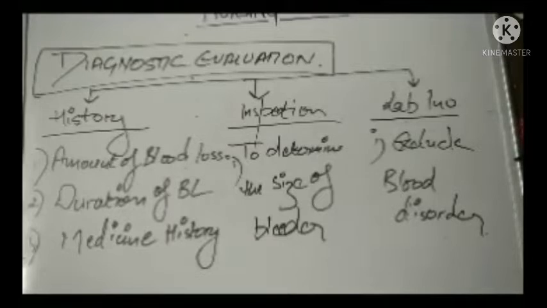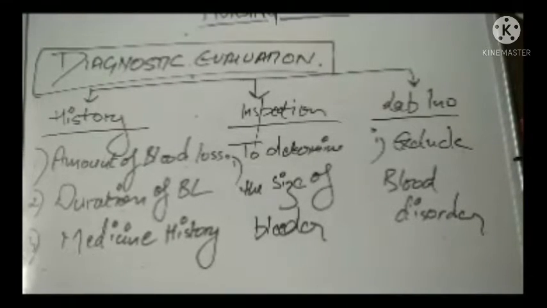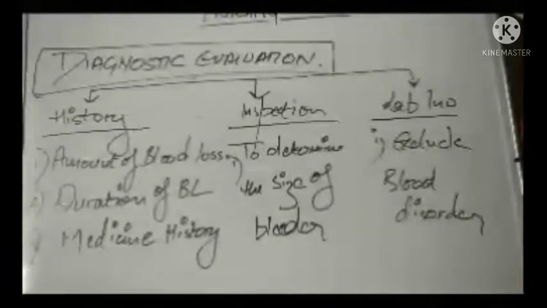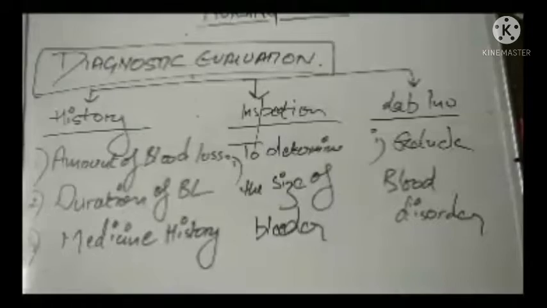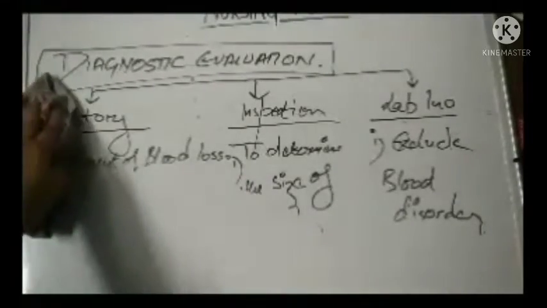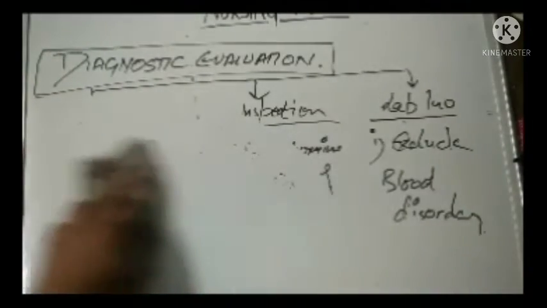So I hope the diagnostic evaluation is clear to you, in which we have seen that we will take the history, then we will inspect, and then we will go with the lab investigation. Okay, now let us quickly move to the medical management, which is very important.